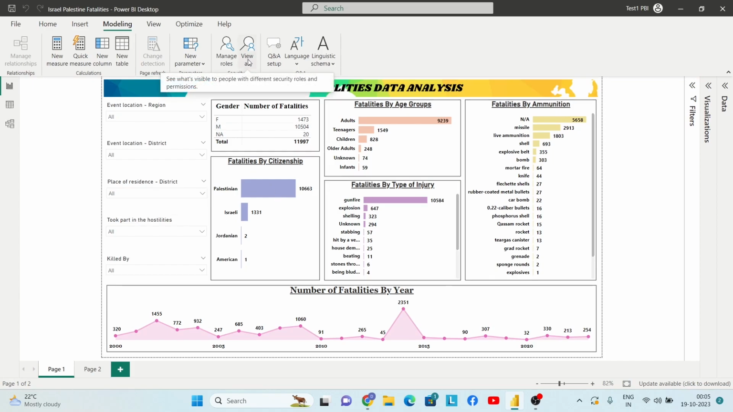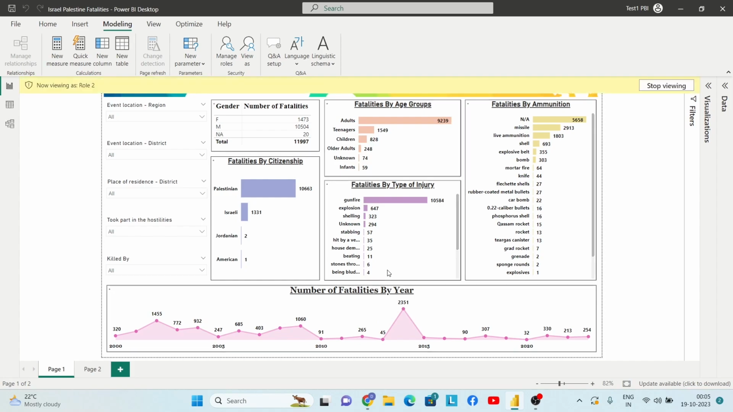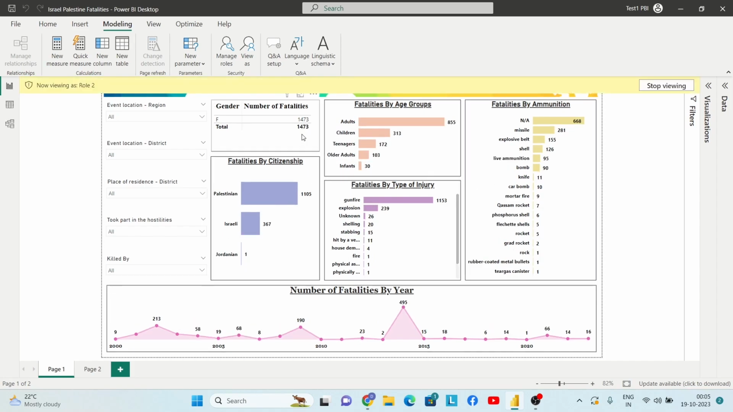And if I want to test the second role, I can simply select role 2 and click on OK. So you can see that the data only for females is available, and this entire report page is now filtered according to the role that we have selected. So just simply click on stop viewing.